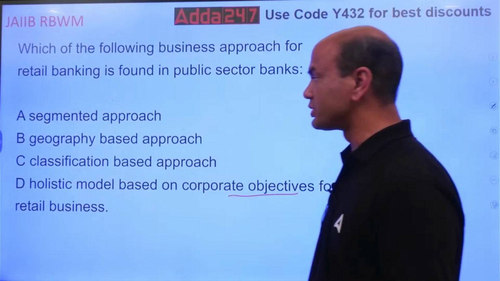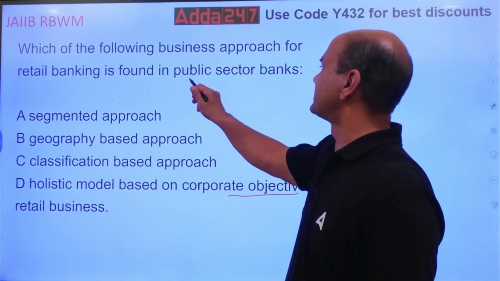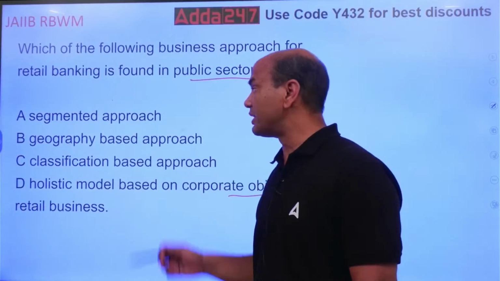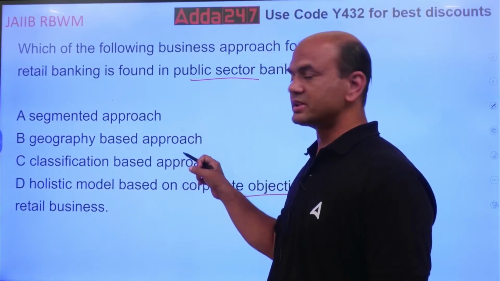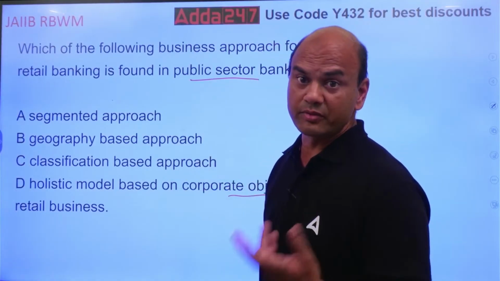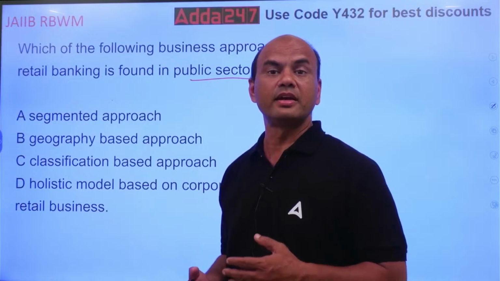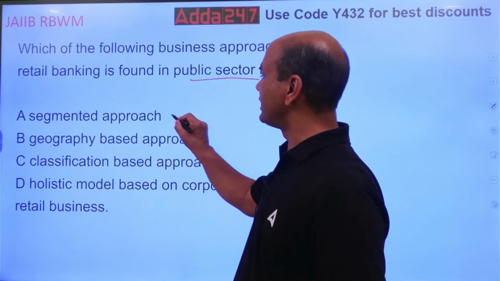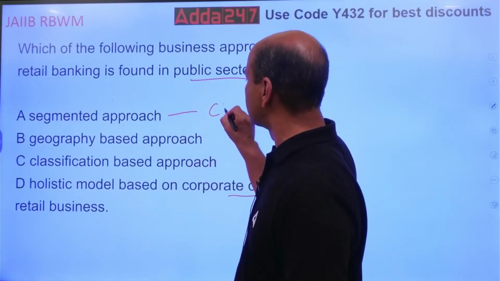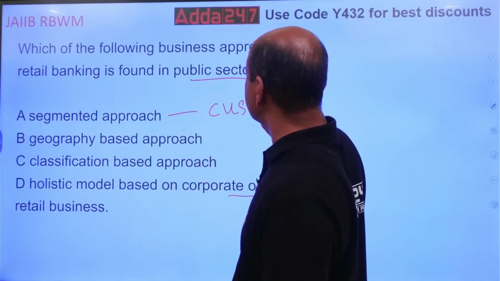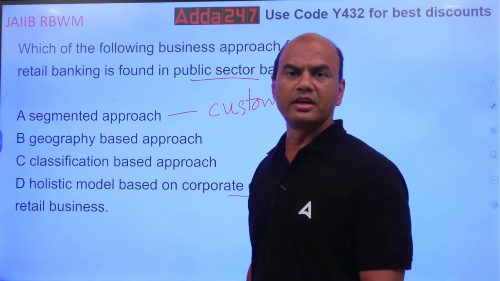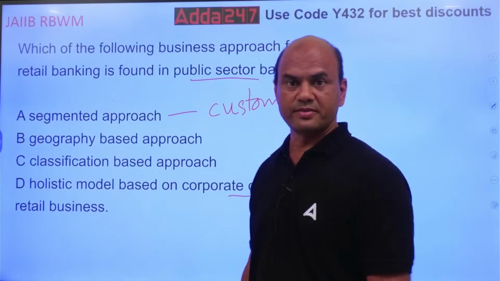So which approach is followed by nationalized banks, public sector banks? Now what is this segmented approach? What is geography based? What is classification based? I'll give you in one line; you can follow my earlier videos also, where I have explained it in detail. Segmented means we divide it as per the customer base. If a branch has many NRI customers, it's called an NRI branch.